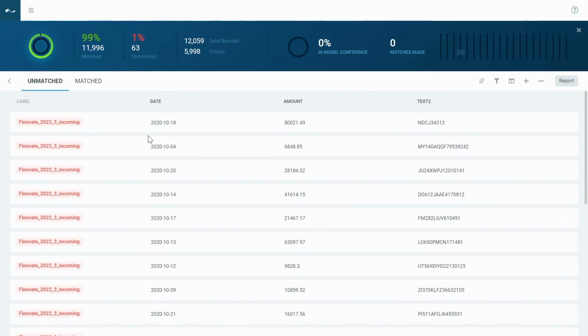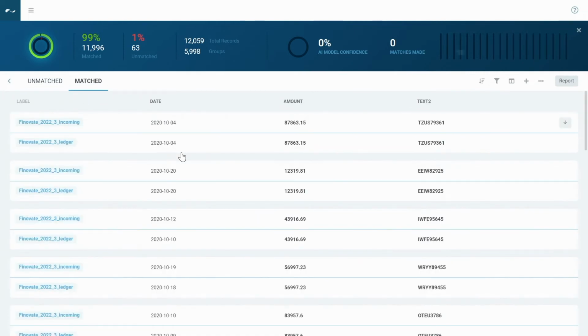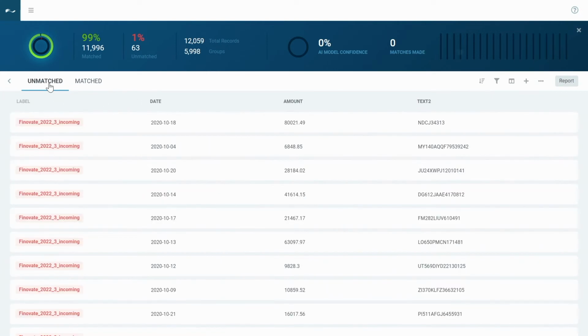So here, this is where I would typically work as a reconciler. I've got my Unmatched tab and my Match tab. In my Match tab, I have the data that was matched based on that rule that we saw in the previous page. You can see on the amount and the text to column, these are columns that were unmatched by criteria before, so that's why they're highlighted in bold. What I'm going to do now is go to my Unmatched tab and show you our machine learning. So what you'll notice at the top is we have this AI confidence and the number of matches made.